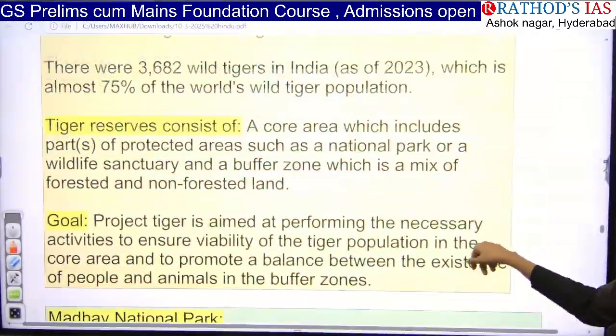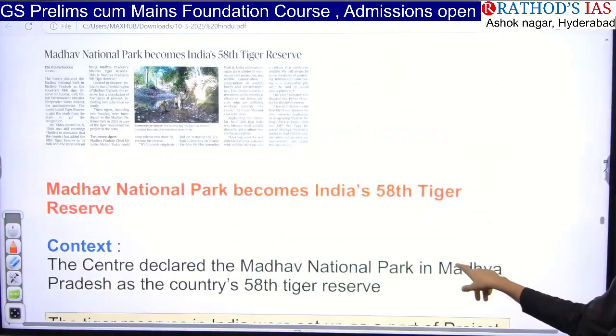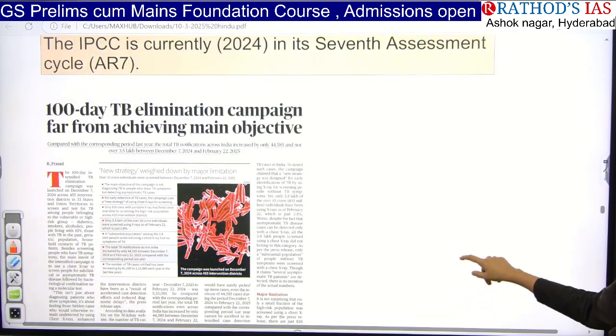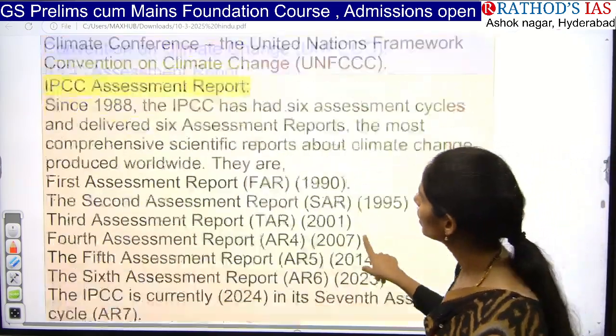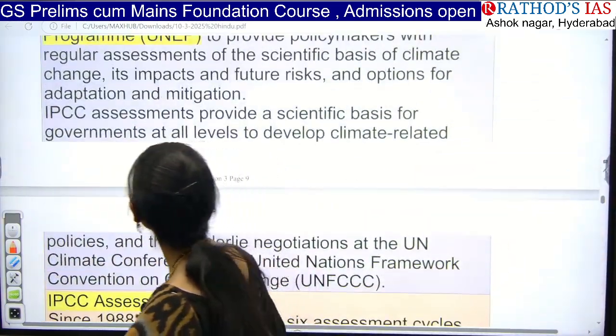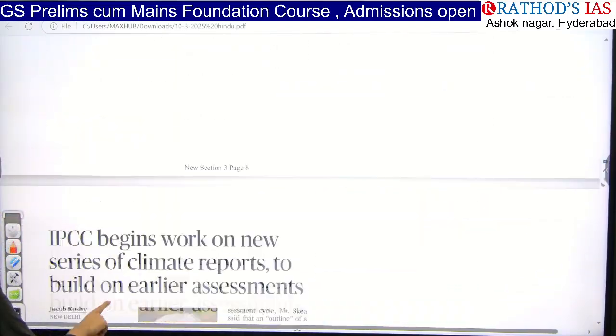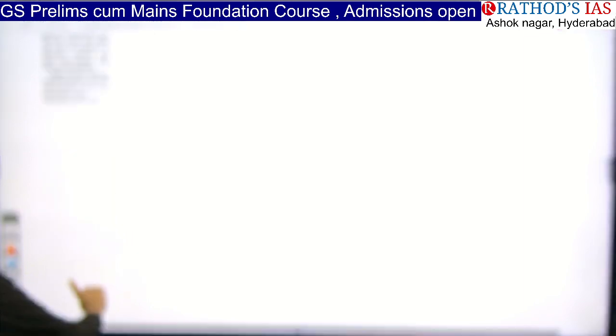And if you go back, yeah, this is the first article. Yeah, see here. Oh, one more article is there. Yeah, this is Mauritius.